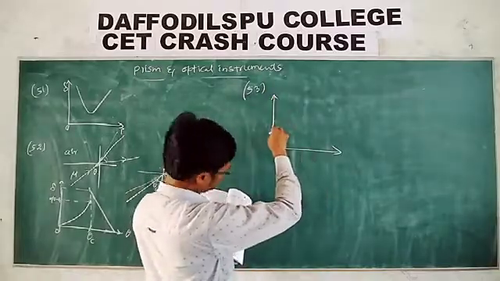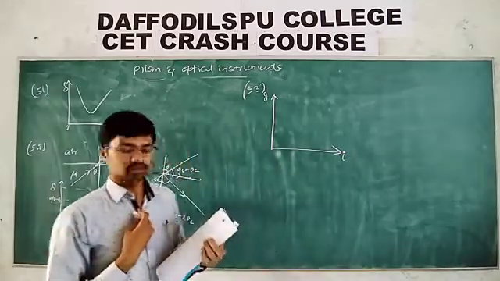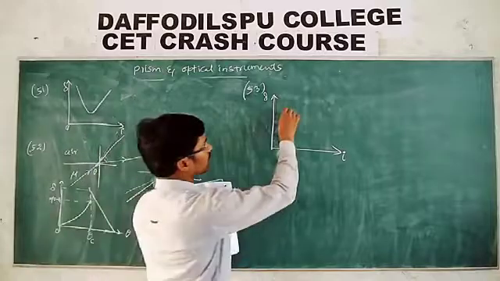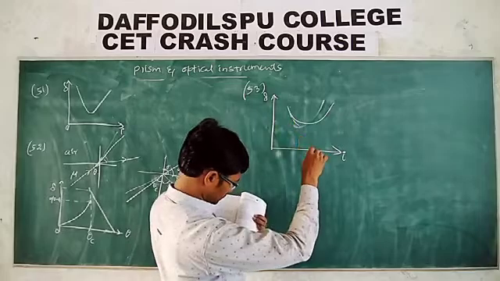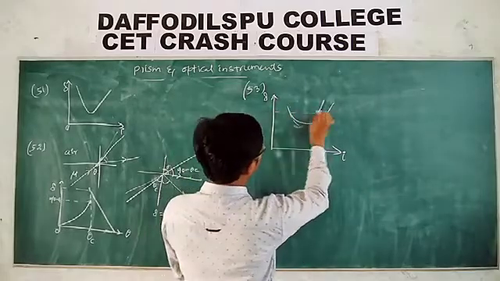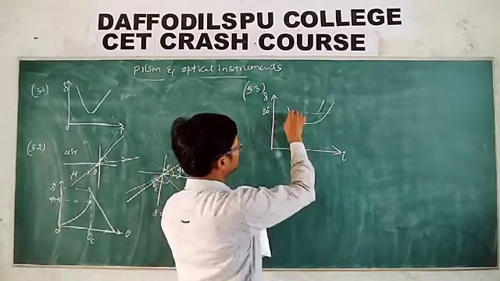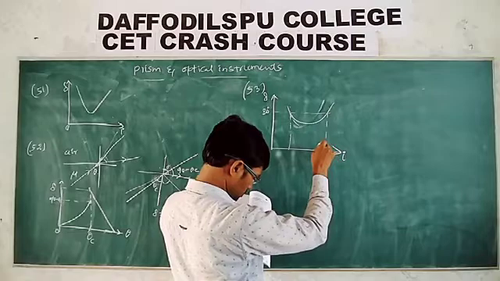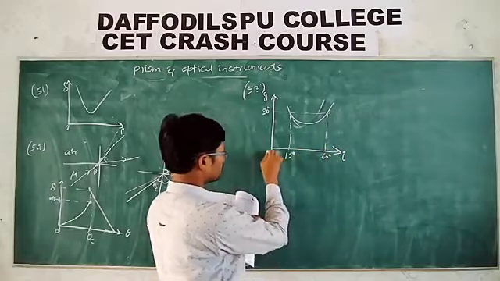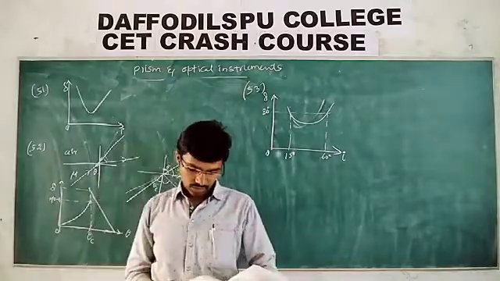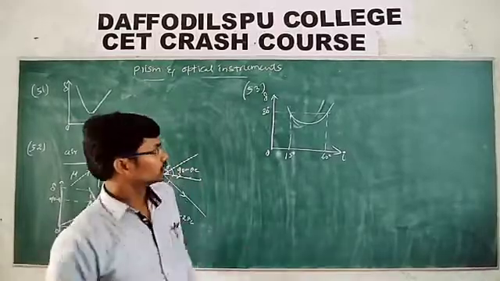In the given graph of deviation and angle of incidence, what are these values? These values are given as 30 degrees, this is 30 degrees, and this is 15 degrees and this is 60 degrees. What is this? Where is the angle of incidence? They are asking for the angle of prism. Angle of prism. So how do you get it?